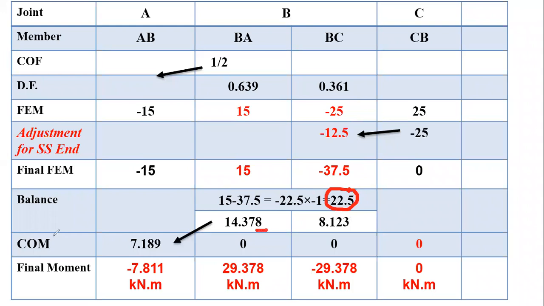The next, carryover movement. Now this carryover movement depends on the carryover factor, and carryover factor says that BA movement will go to AB with 50%.